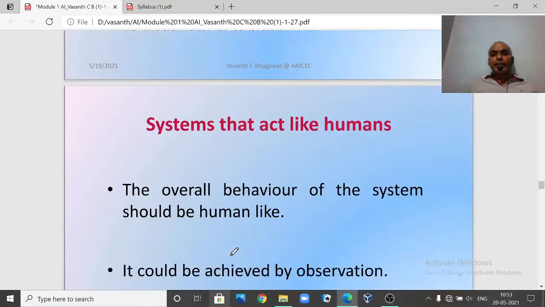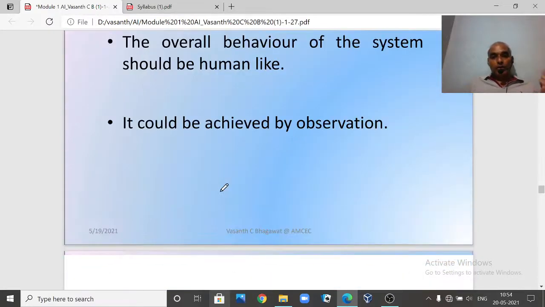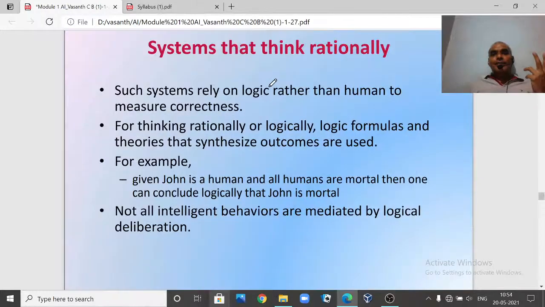Similarly, a system that acts like human beings, the overall behavior of the system should be human-like. So we want to design the entire programs or machine which can act like human beings. This also we have discussed. And systems that think rationally. Rationally means correctly, right? So such systems rely on logic. There are certain rules, there is certain logic, so you want to think based on that particular logic only.